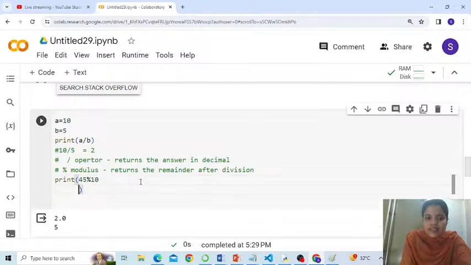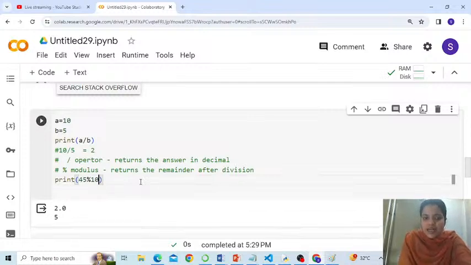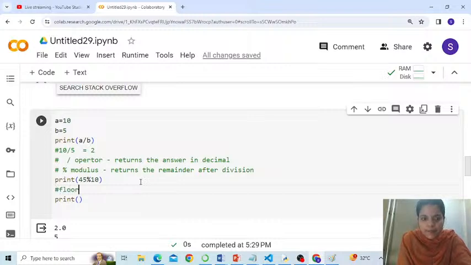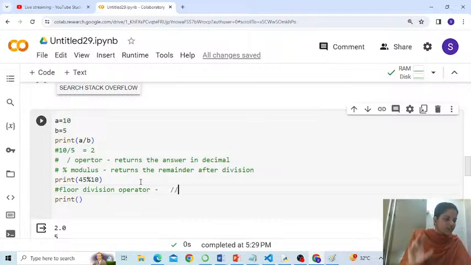Next operator, which is again an arithmetic operator, is called the floor division operator, people. That is the floor division operator and it is represented by 2 forward slashes. Is that okay? Floor division is represented by 2 forward slashes.